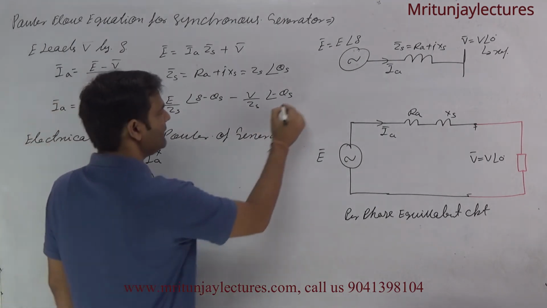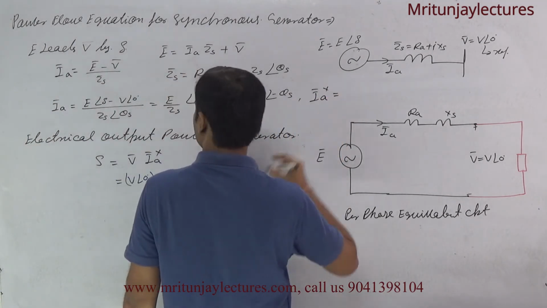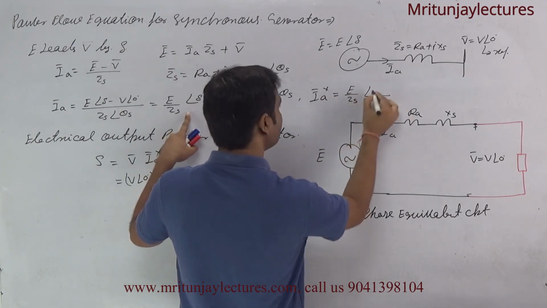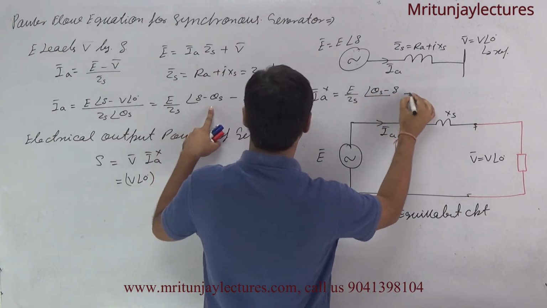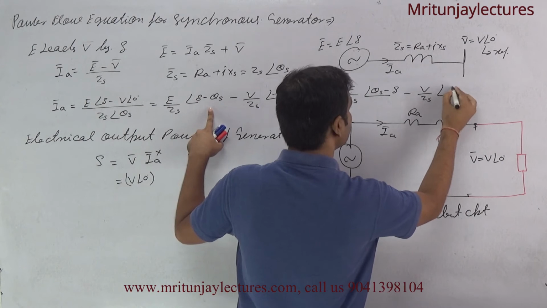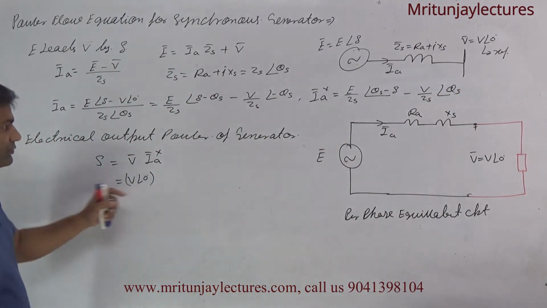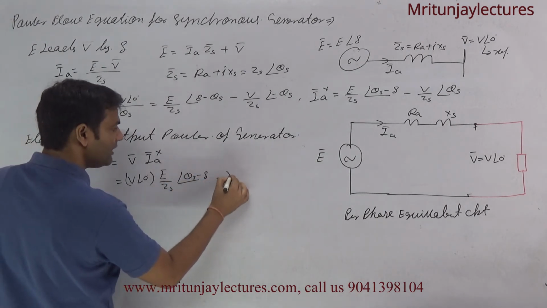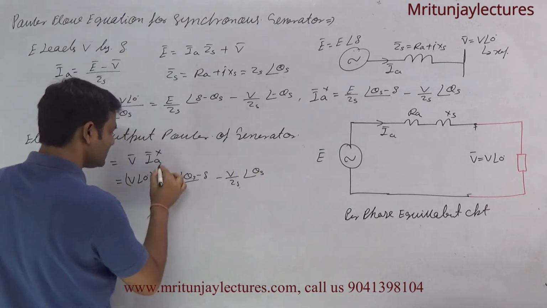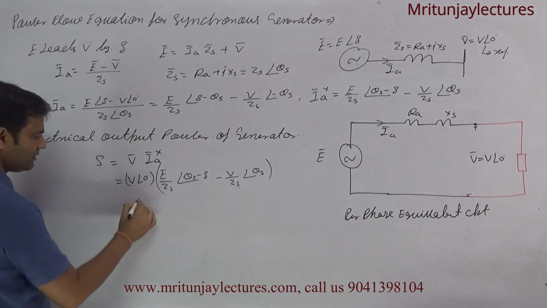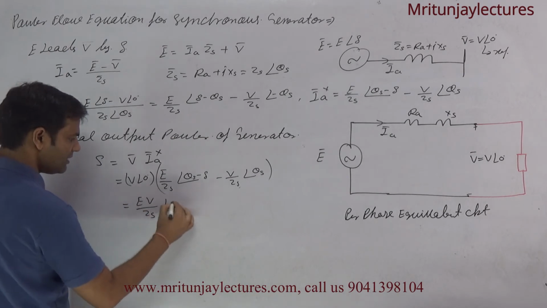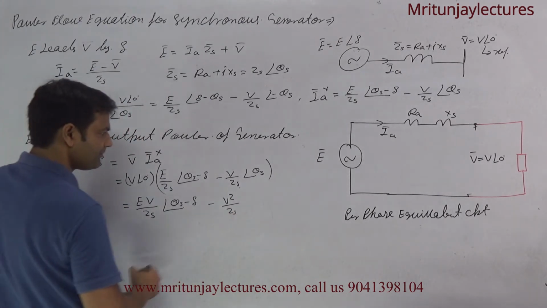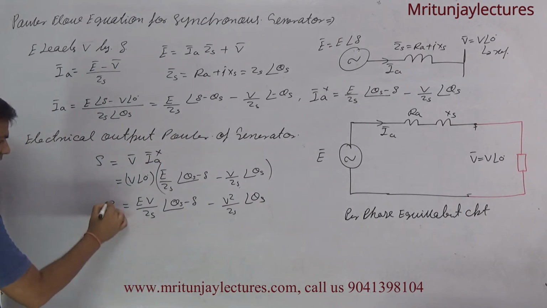If you write IA conjugate, then it is E divided by ZS at the angle theta S minus delta, minus V divided by ZS at the angle theta S. Clear? Now multiply: EV divided by ZS at the angle theta S minus delta, and V square upon ZS at the angle theta S.